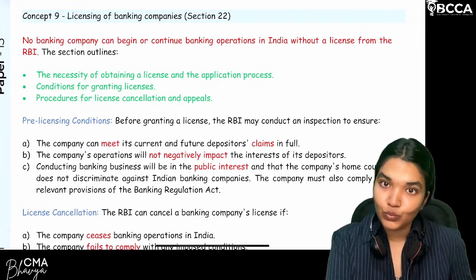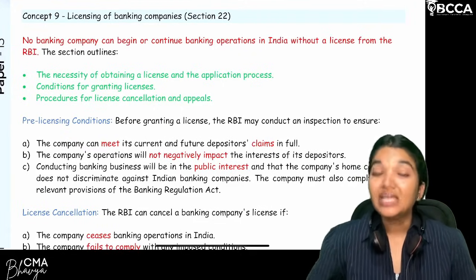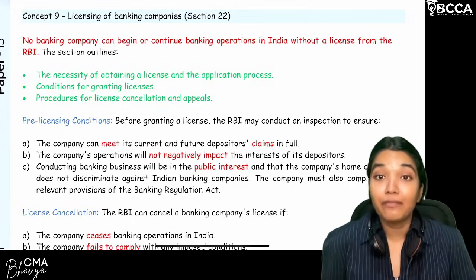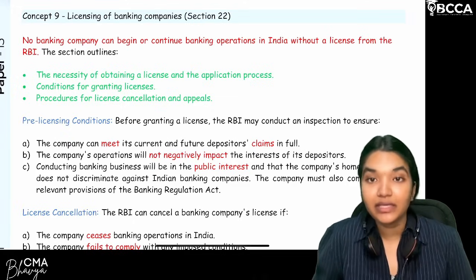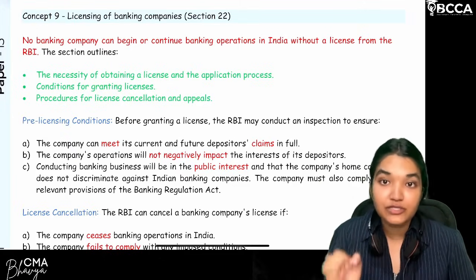That is again section 22. Now, first and foremost, a company is registered. If a company has to operate as a bank or conduct banking activities, it needs to get the license of RBI. It needs to get the license from RBI.